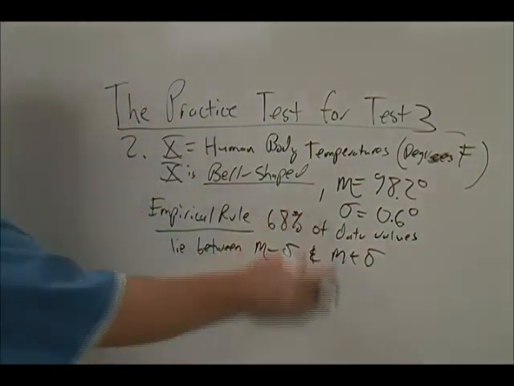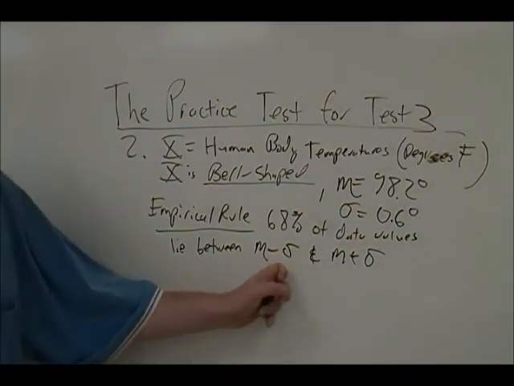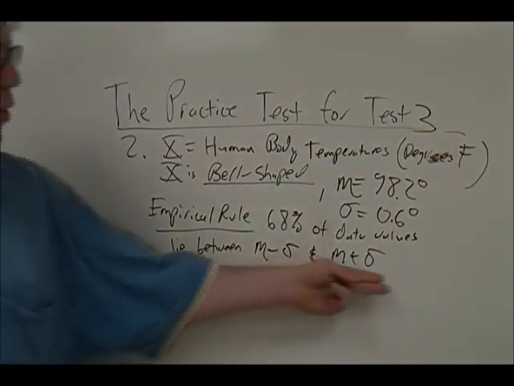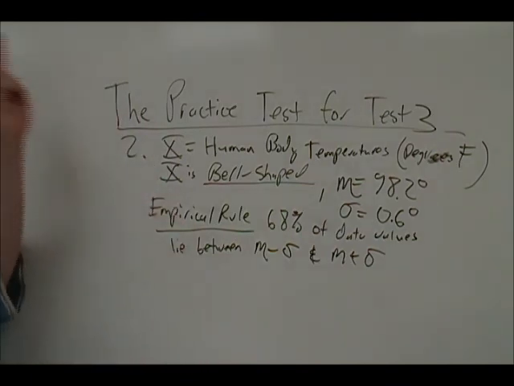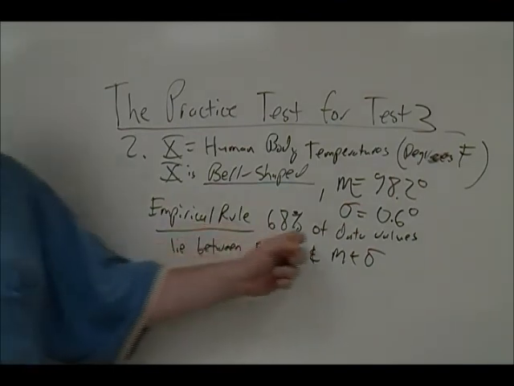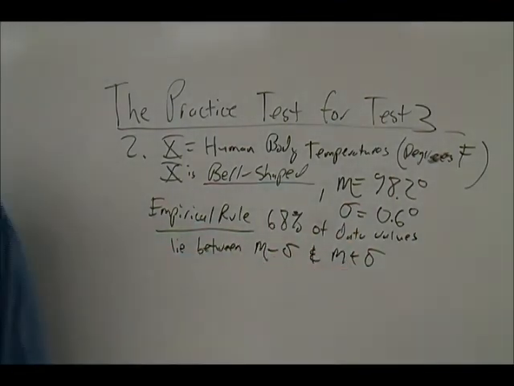That's the same as saying 68% of the data values are within one standard deviation of the mean, either below the mean or above the mean. So in general, for any bell-shaped distribution, it doesn't matter what the variable is, 68% of the data values are guaranteed to lie between mu minus sigma and mu plus sigma.